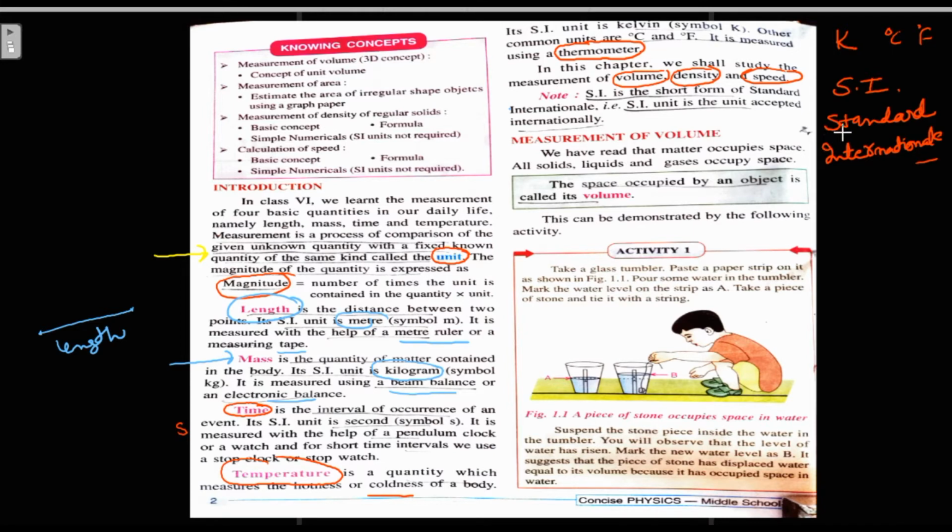Now let us start. The first quantity here is our volume. What is volume? As we know, everything is composed of matter, and the matter occupies space. In the same way, the matter of solids, liquids and gases occupy space. So from here we get our definition of volume. The space occupied by an object is called volume, right?